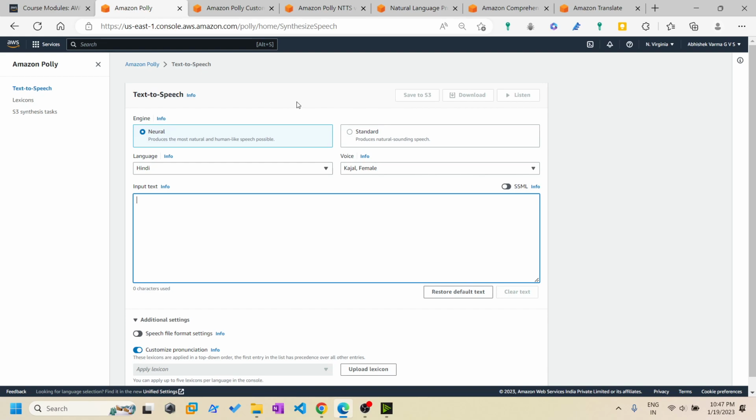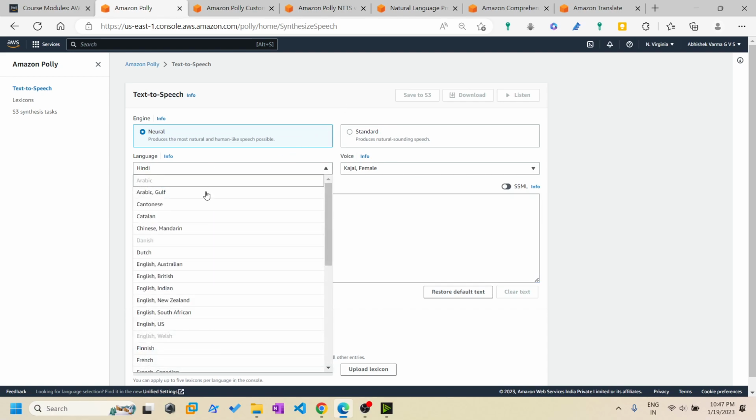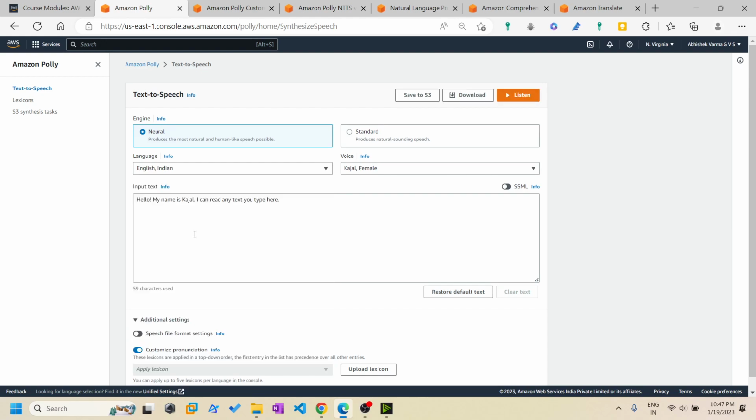The first one is neural, which mostly sounds like human-like speech. A standard voice sounds like a bot. We have multiple language options. Once we select English Indian, we will get those voice options too, but only the Kajal female voice is available, so we'll just be using it. Hello, my name is Kajal. I can read any text you type here.